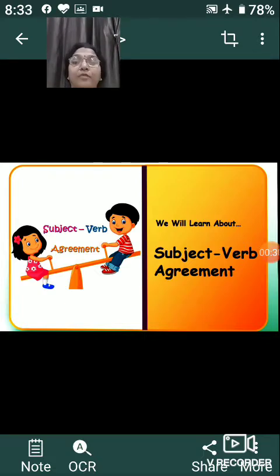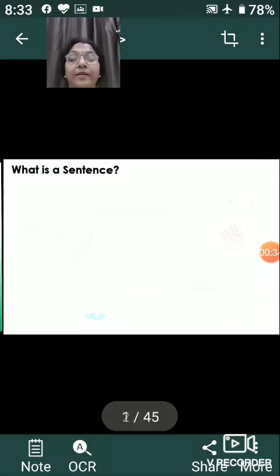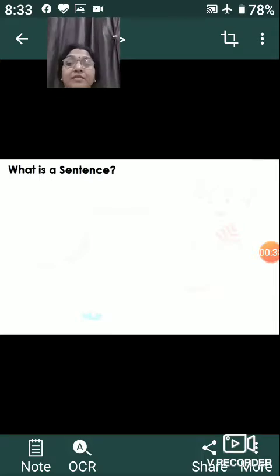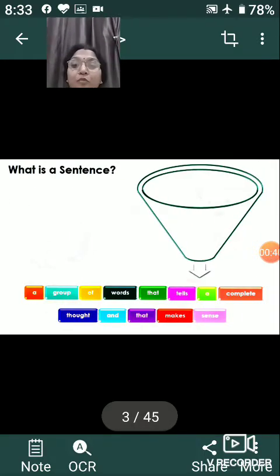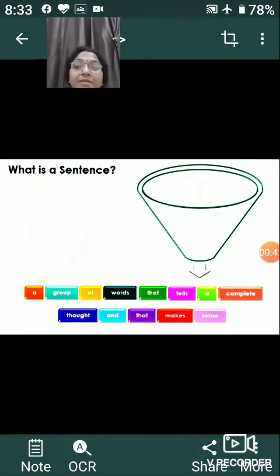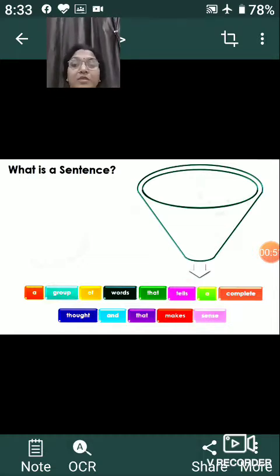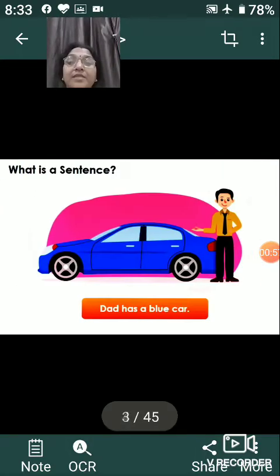Once we start with this lesson, we should first know what exactly a sentence is. So what is a sentence? A sentence is a group of words that gives a complete thought, that makes complete sense. It should be arranged in a proper order. So that is what a sentence is.